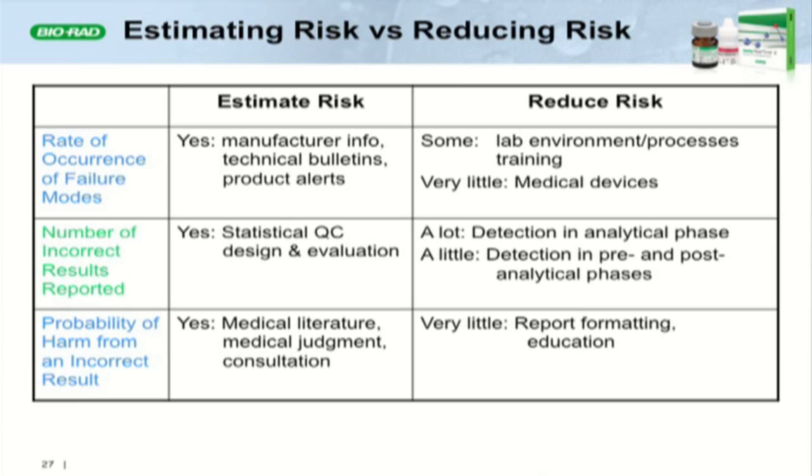And if we're doing a good job of that, coming along with that probably will provide them better opportunities to recognize when something doesn't quite look right, maybe identify an incorrect result and not allow it to lead to a misdiagnosis or incorrect action. But really, we have very little opportunity to reduce the likelihood that an incorrect result that we report leads to patient harm.